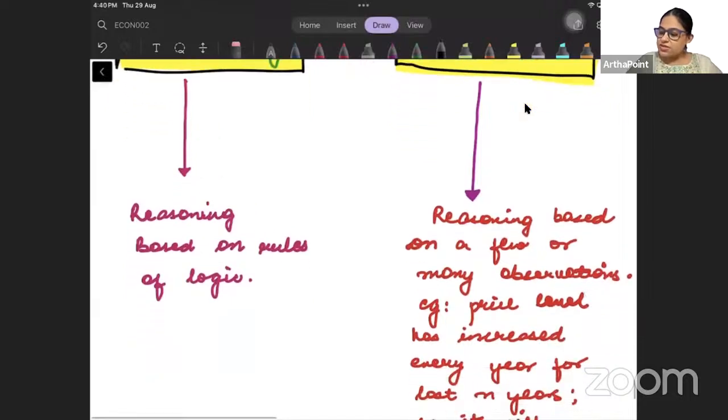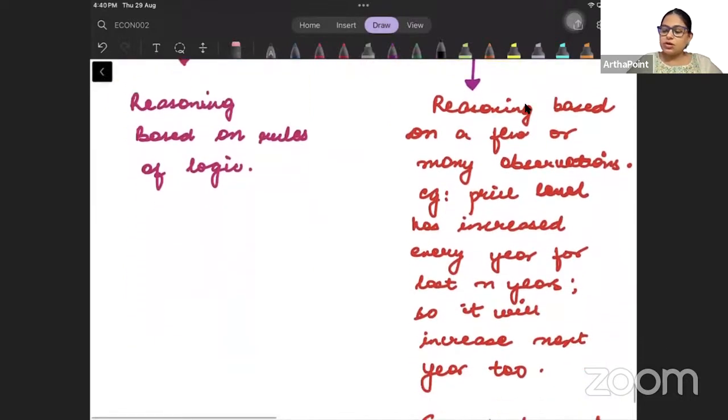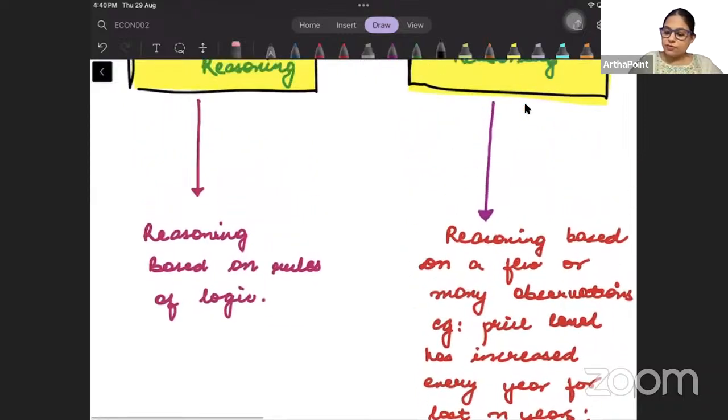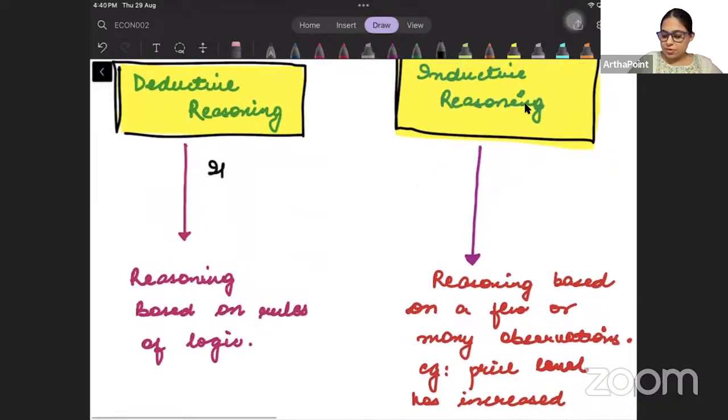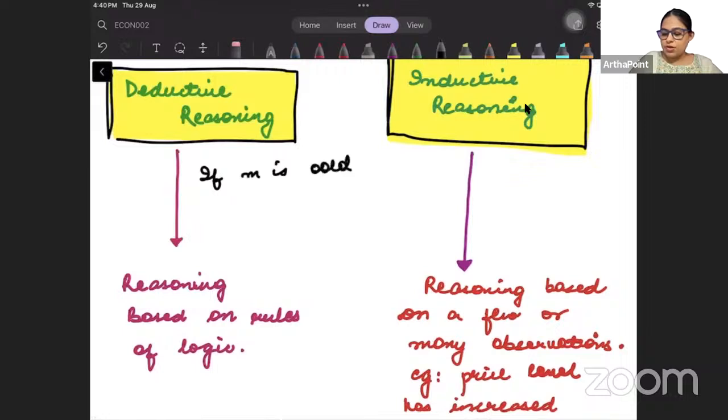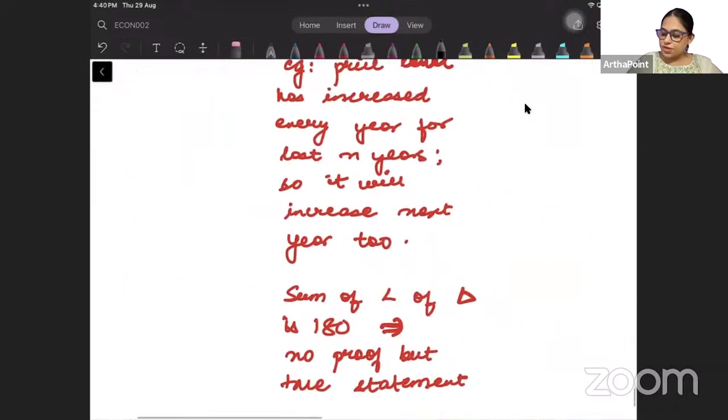But inductive is something which is based on some proofs. जैसे for example, some empirical results. ठीक है? तो deductive कुछ ऐसा हो गया. जैसे for example, मैं बोलूं if m is odd, then 2m is even. I can prove this.